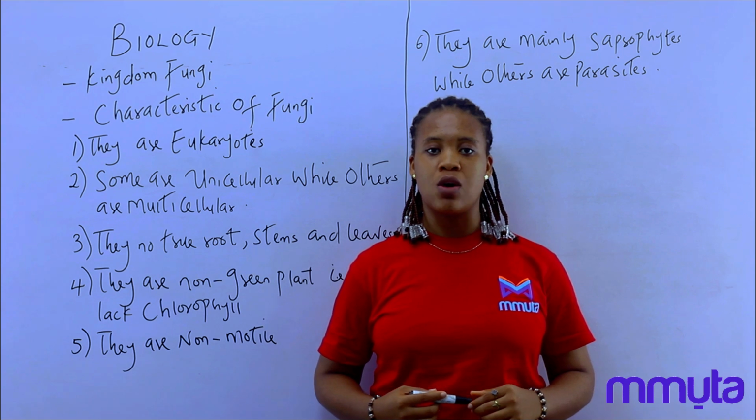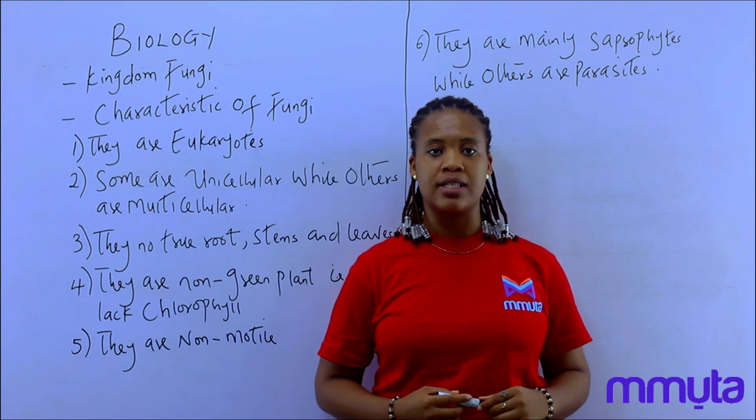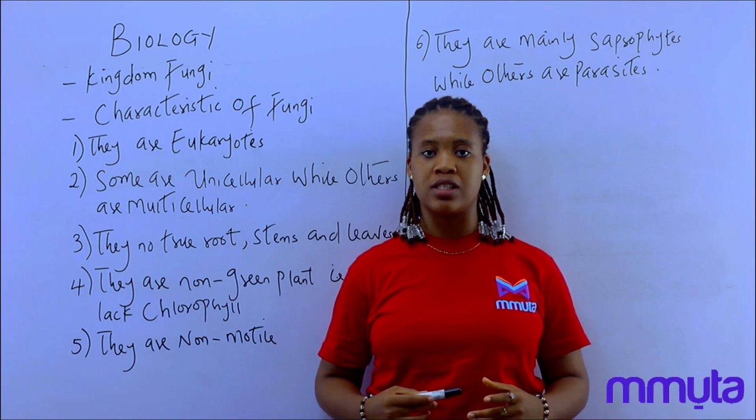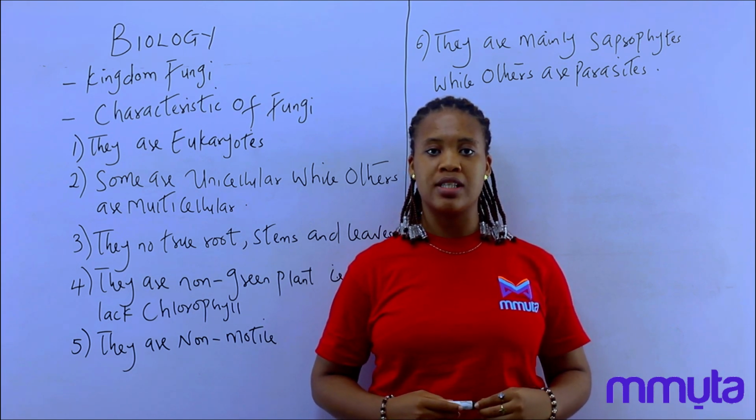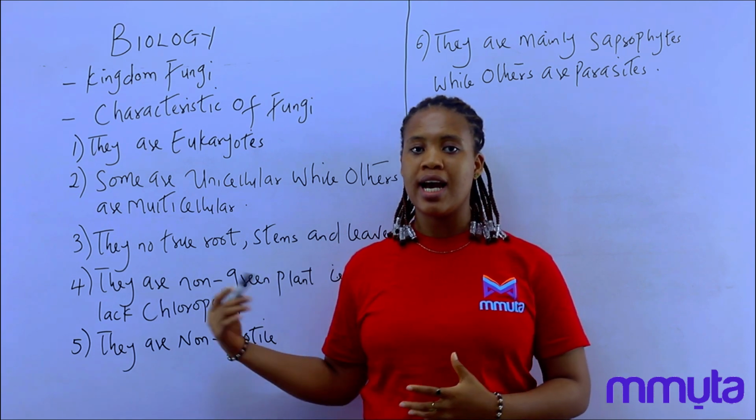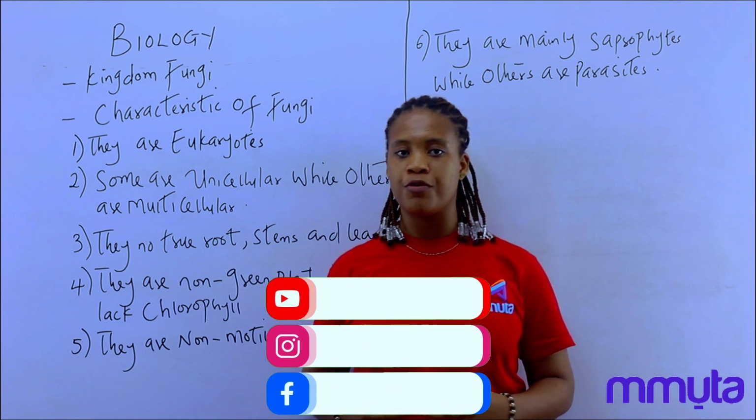Fungi, for a very long time, were classified with plants. However, they differ from plants in the composition of their cell walls, as some of their cells are made up of chitin rather than cellulose. And here are some of the characteristics of fungi.